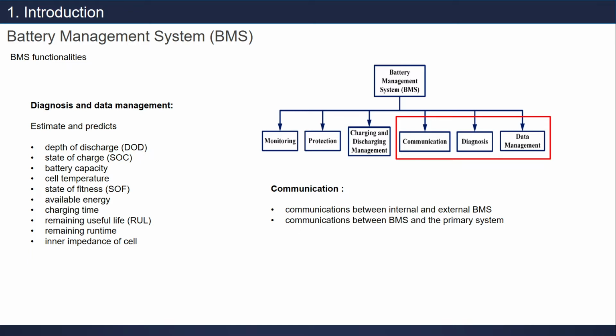And also communication between BMS and the primary system. In an electric vehicle, the primary system is how we drive the vehicle. We know that we need to monitor our battery health, then how we communicate that information to the system, to the electric vehicle, something like that.